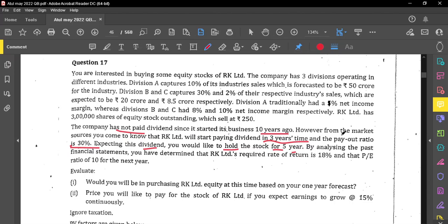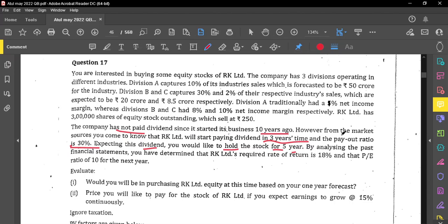Question number 17. You are interested in buying some equity stocks of RK Limited. The company has three divisions operating in different industries. Division A captures 10% of its industry sales, which is forecasted to be 50 crores for the industry. Division B and C capture 30% and 2% of the respective industry sales, which are expected to be 20 crores